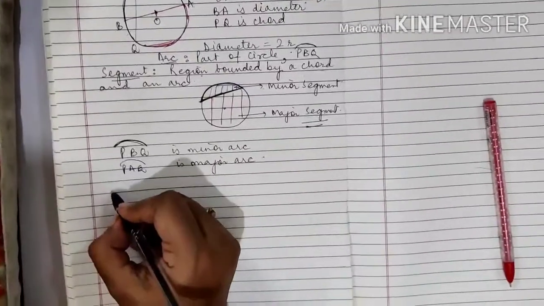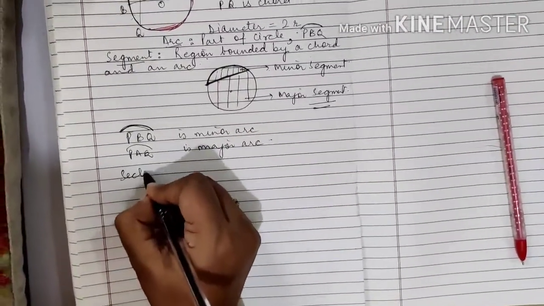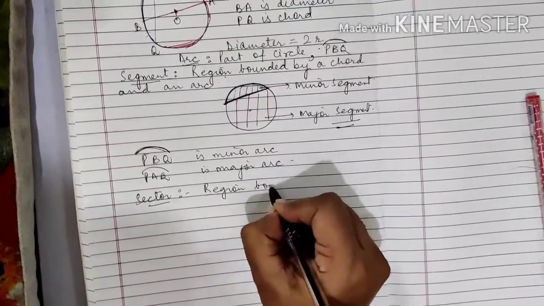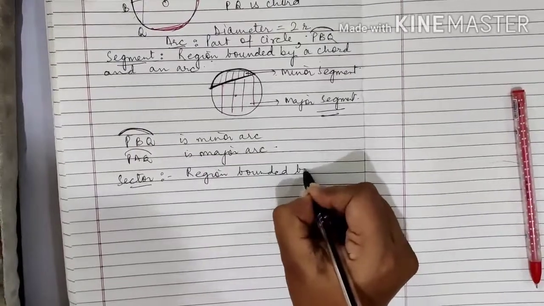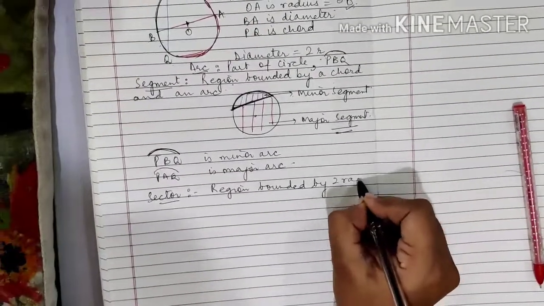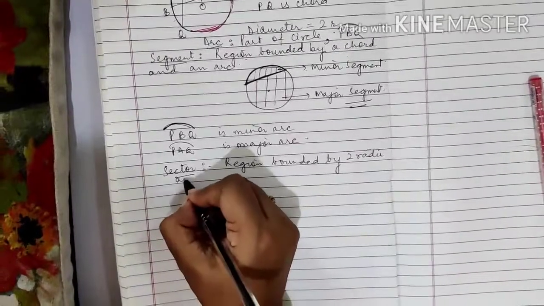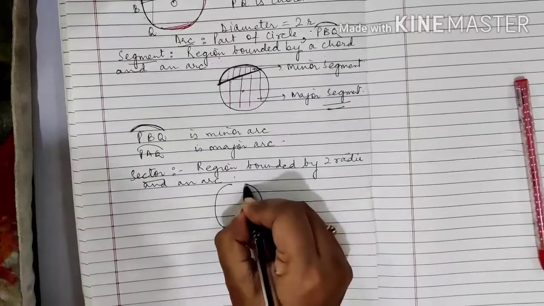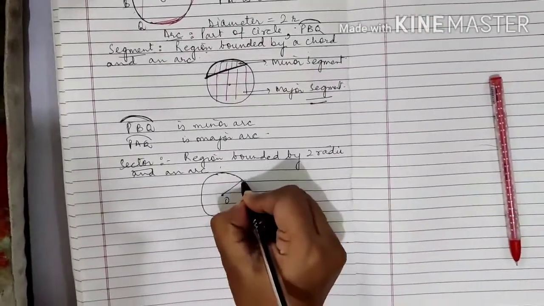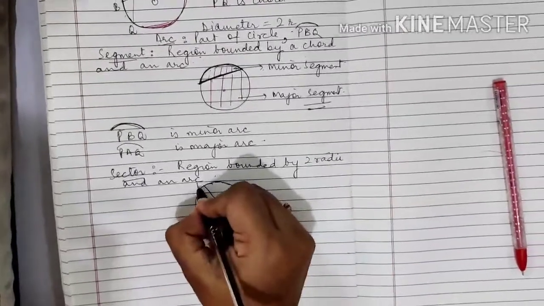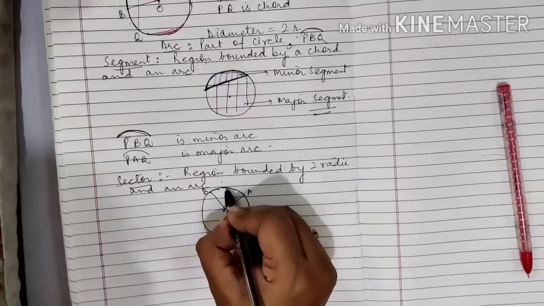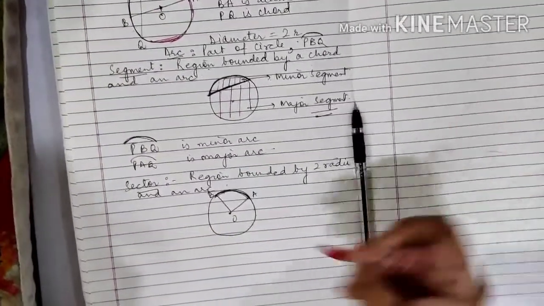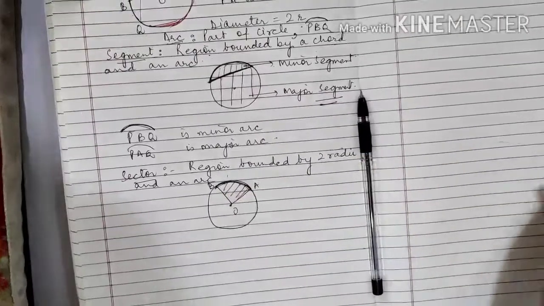Now next we did sector. What is a sector? Sector is the region bounded by, this is the recapitulation of work, two radii and an arc. Let us try to make a sector. O is a point. If OA is one radius, OB is the second radius, then AB is the arc. Then this is sector OAB.